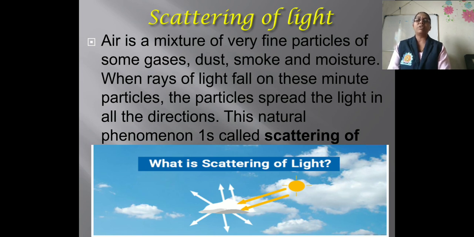So we know that in the air there are dust particles, smoke, and various gases. When the light falls on these particles, what happens? The particles spread the light in all directions, and this is the scattering of light. Why can we say the sky is blue? Due to that scattering of light.